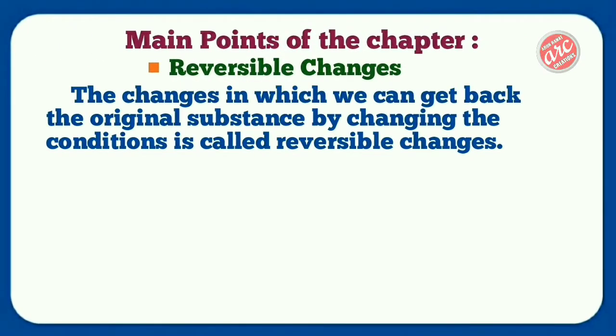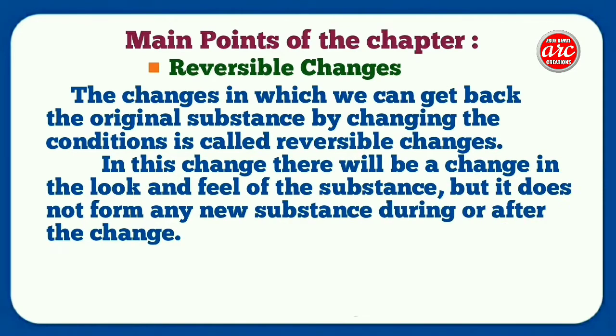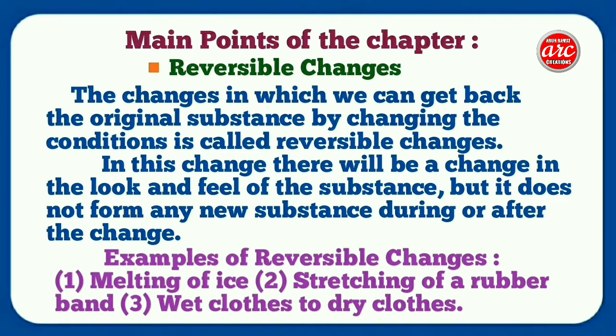Reversible changes. The changes in which we get back the original substance by changing the conditions are called reversible changes. In this change, there will be a change in the look and feel of the substance, but it does not form any new substance during or after the change. Examples of reversible changes are melting of ice, stretching of a rubber band, wet clothes to dry clothes.